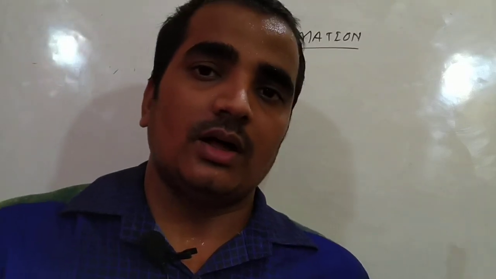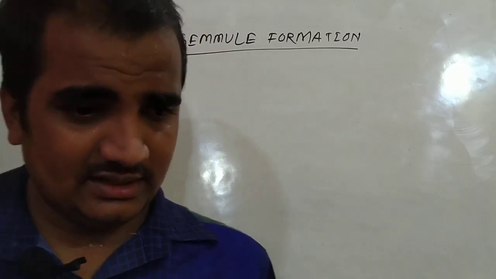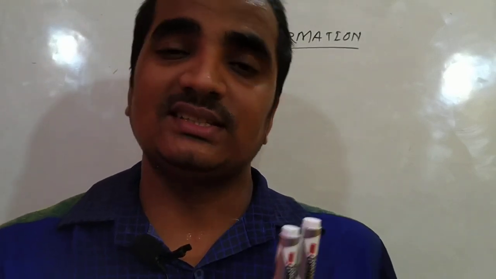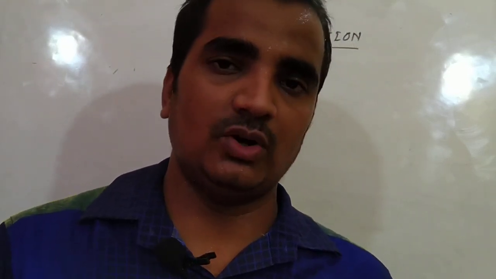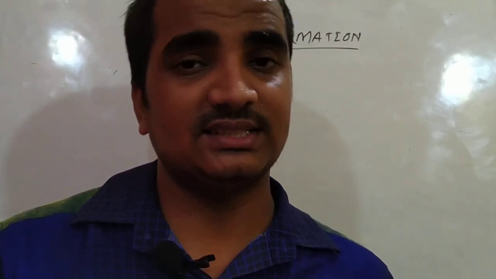It is a little similar to budding, but the buds are formed inside the body, inside the sponge. So these buds are formed endogenously, and each bud is known as gemmule.